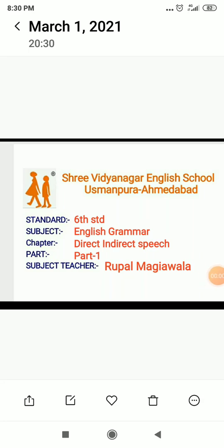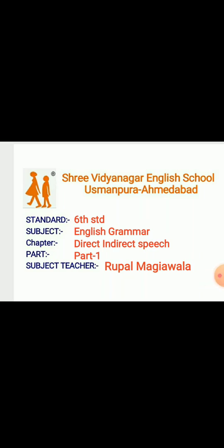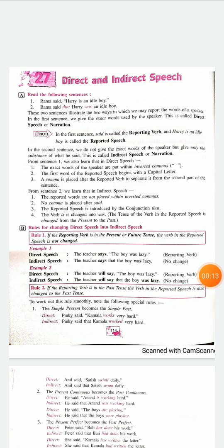Hello students. Today we are doing a very important chapter in English grammar, and that is direct and indirect speech. Please open your textbook to page number 114. I hope you are ready with your textbook and a pencil in your hand. Page number 114. Direct and indirect speech. One of the most important chapters of grammar.